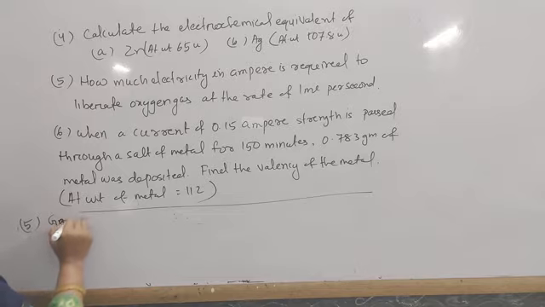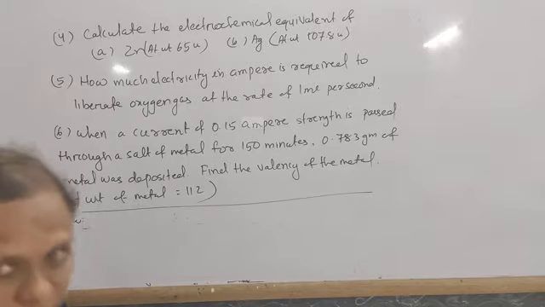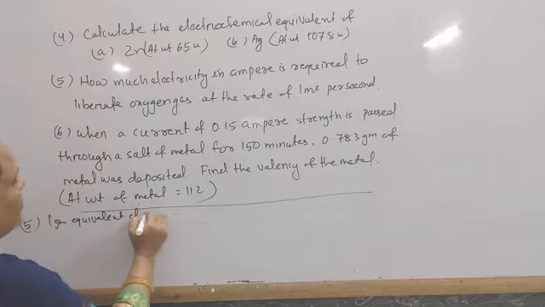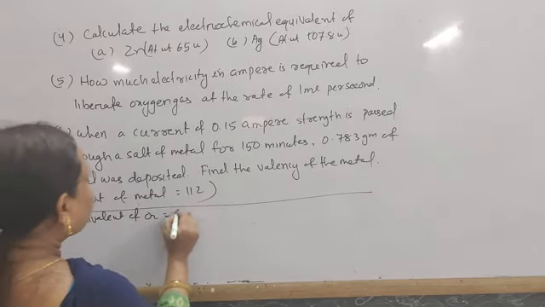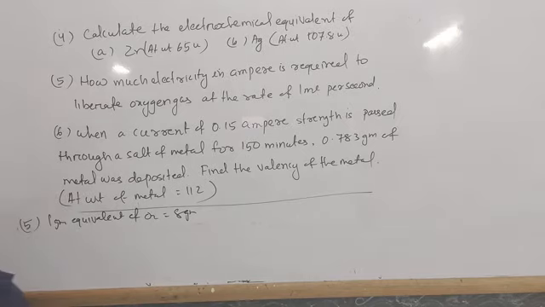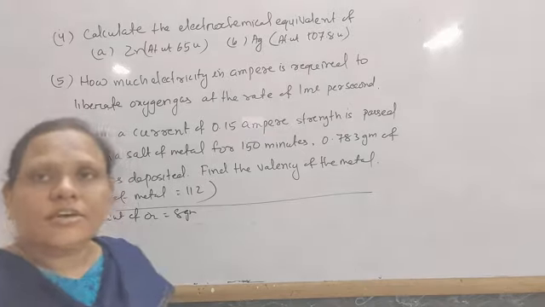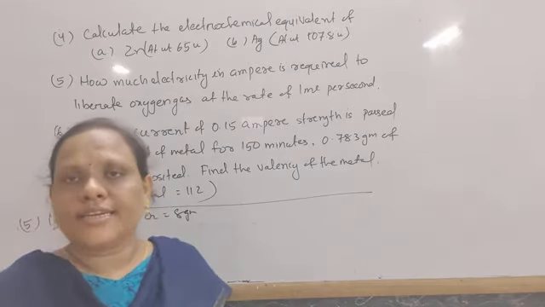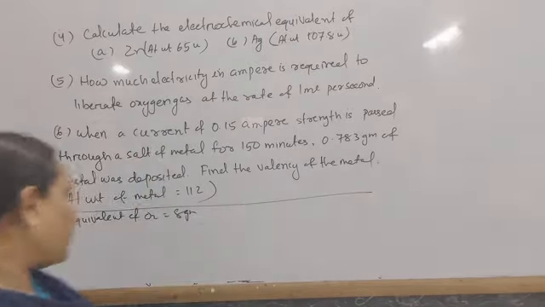Gram equivalent weight of oxygen, or 1 gram equivalent of oxygen, is equal to 8 gram. And you know the molecular mass of oxygen is 32 gram, and 32 gram has volume at NTP of 22.4 liter.